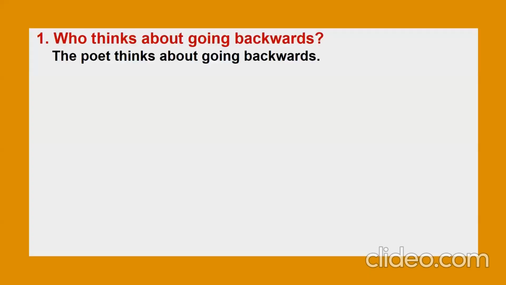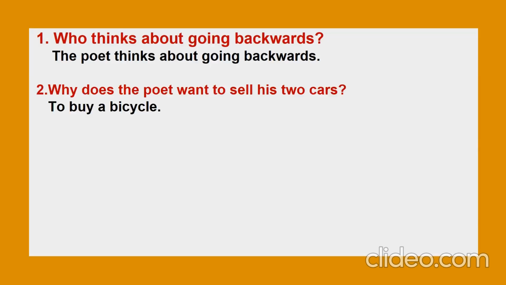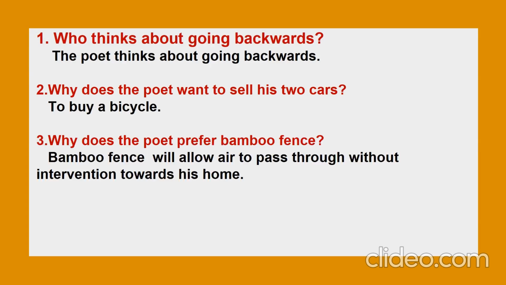Question number 1, who thinks about going backwards? The poet thinks about going backwards. Question number 2, why does the poet want to sell his 2 cars? Because he would like to buy a bicycle. Question number 3, why does the poet prefer bamboo fence? Because the bamboo fence will allow air to pass through without intervention towards his home.